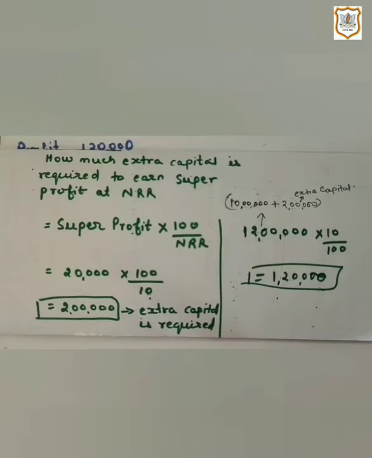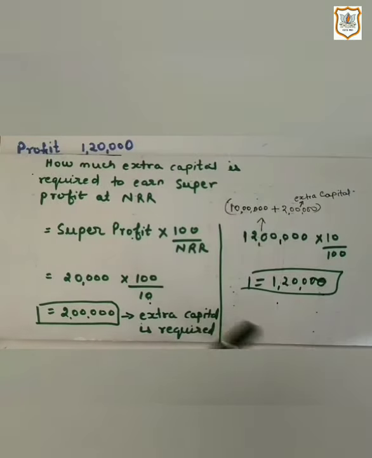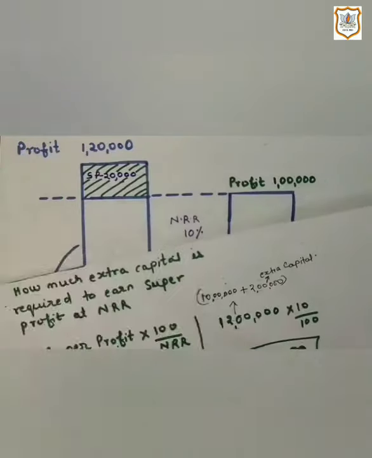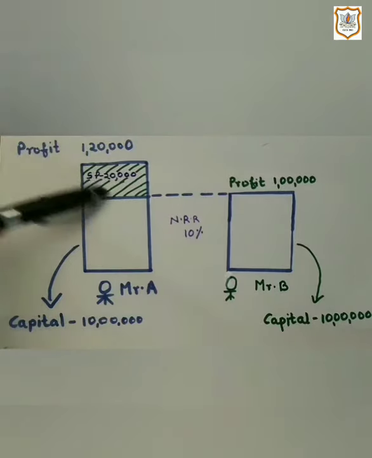If Mr. B employs 12 lakh capital, then 12 lakh multiplied by 10 upon 100, in this way Mr. B will earn 1,20,000, same as Mr. A. So Mr. B would require 2 lakh capital extra, so that is the goodwill of 2 lakh of Mr. A's business. Because of that 2 lakh, Mr. A is earning a profit of 20,000, because of the value of goodwill.